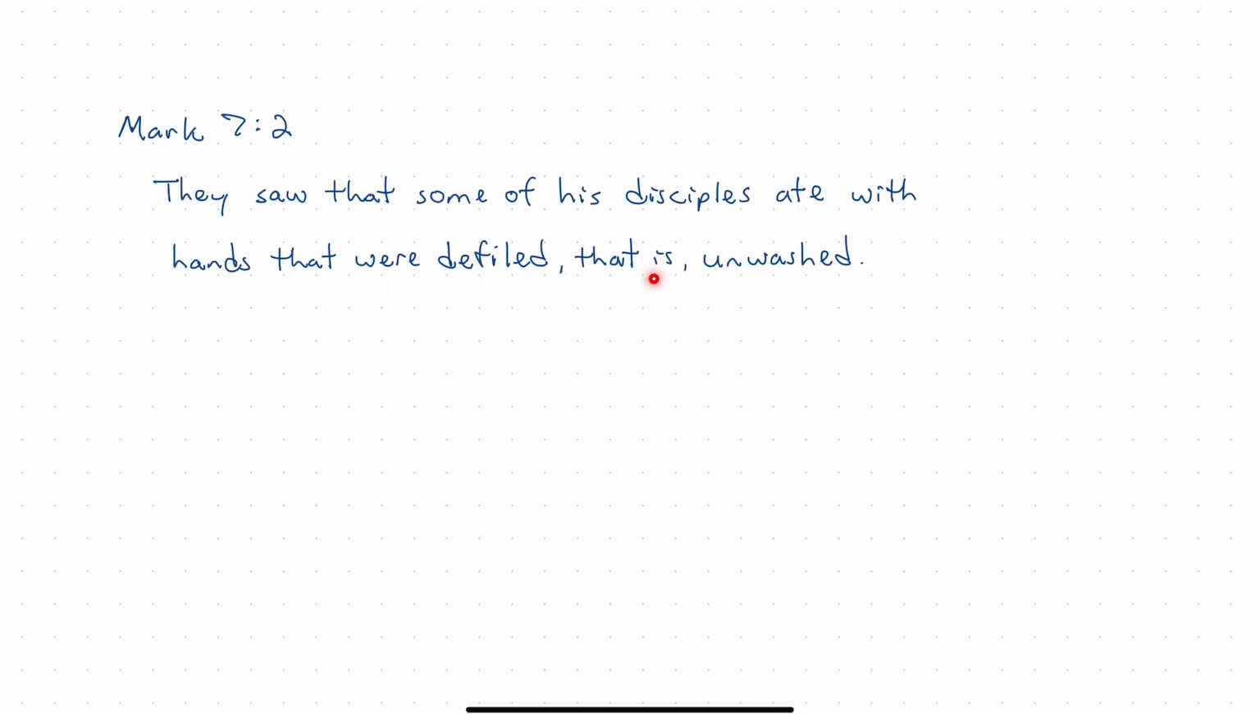And then we have our key words, that is. So we have an idea, and then that is points us to an explanation of that idea. Unwashed, which is a one-word proposition where the disciples eating with unwashed hands is all implied in this one word. So let's write this out as two separate propositions, and we'll arc this out.